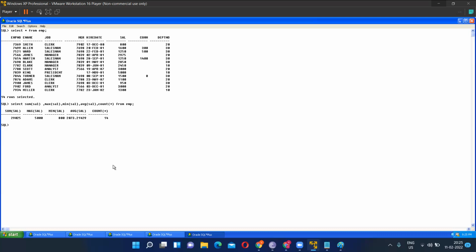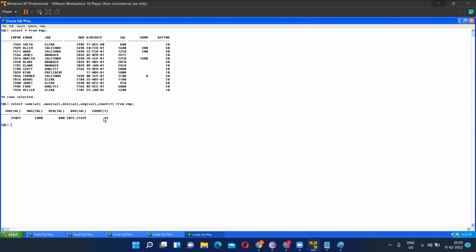Are you clear till this much? Tell me yes or no. Yes, sir. So this is the sum, this is total, this is maximum, this is minimum, this is average, and this is count. Count will count the number of records. There are 5 group functions or aggregate functions. Very important. Sum will give the total, max will give the maximum, min will give the minimum, average will give the average, and count will count the number of records.